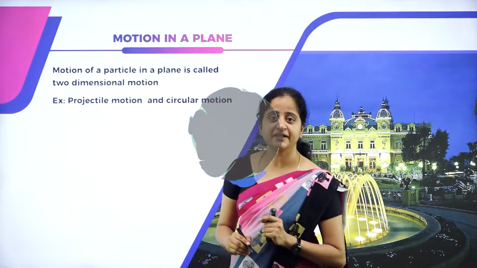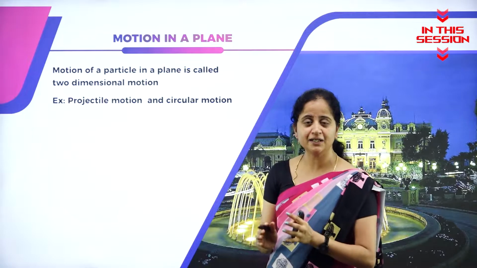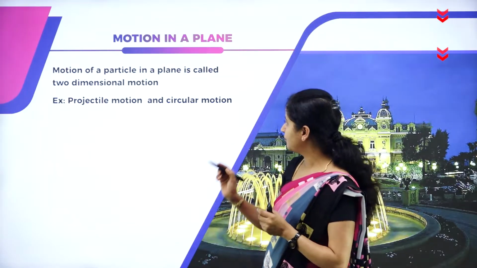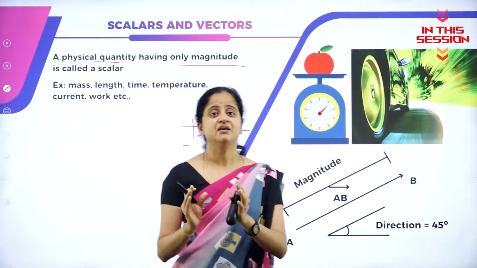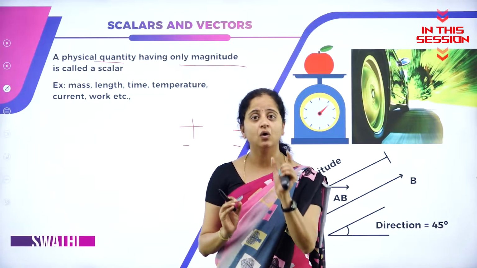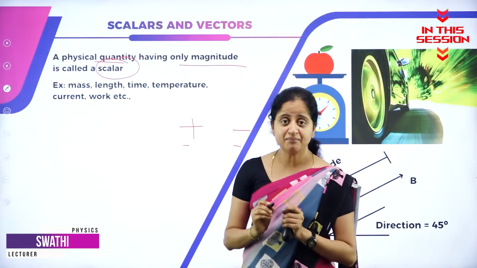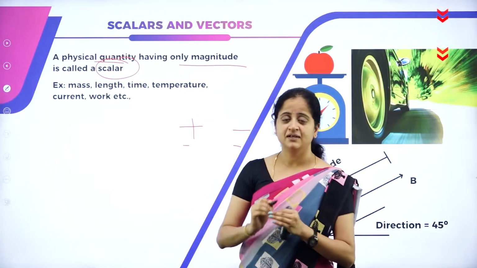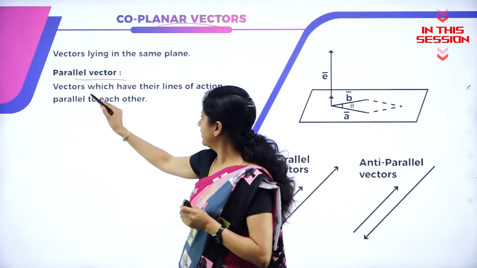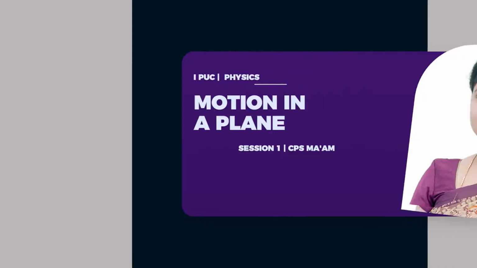If the body is undergoing a movement or if the body is in motion in a plane, it is nothing but the body is having two-dimensional motion. So any physical quantity having only a magnitude, we call it a scalar, and examples of scalars are length, mass, time, temperature, and so on. What is the meaning of parallel vectors? Vectors which have their lines of action parallel to each other.